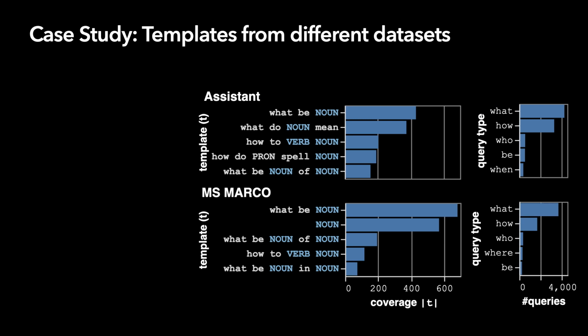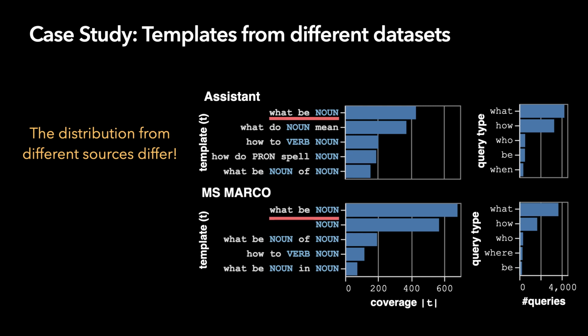Here I will just highlight the result from Assistant and MS Marco. The high-level takeaway is queries from different sources differ. Even though would be noun is an important template in both Assistant and MS Marco, this template has a much higher coverage in the MS Marco. The selected templates diverge afterwards. MS Marco has many just noun queries, while Assistant has more what do noun mean queries.